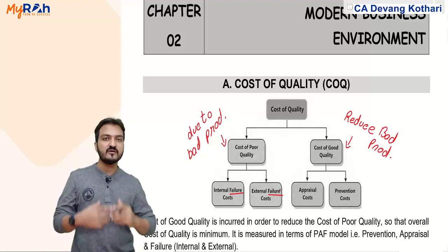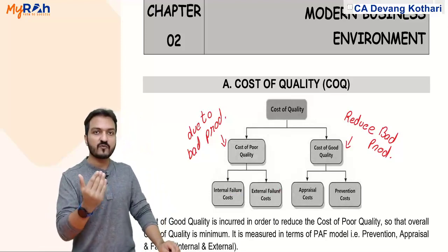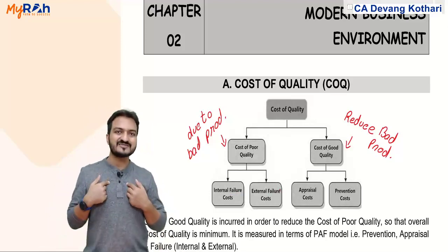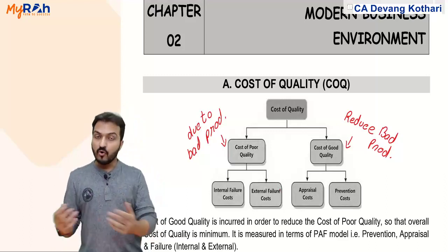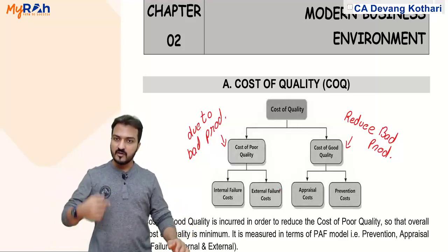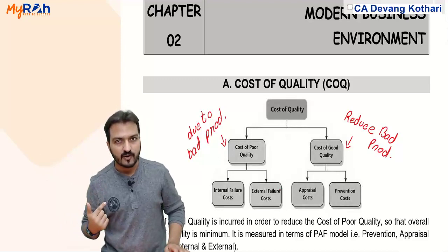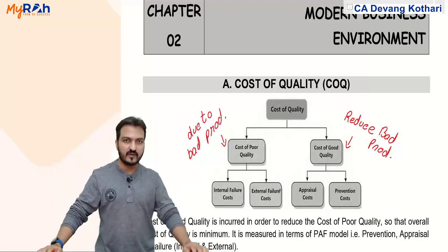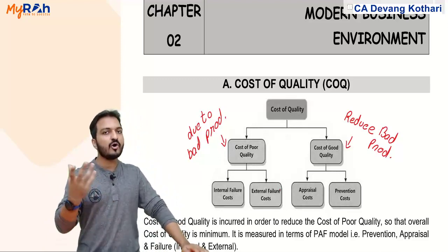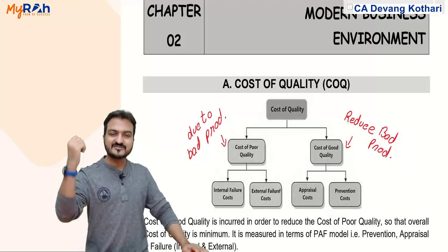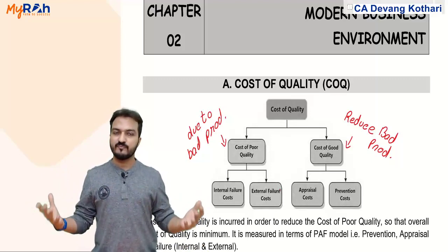Failure means you failed to produce good quality products. Now either you yourself identified the failure, then it is internal failure, or you could not identify the failure, you sold the products to the customer, the customer identified the failure and returned the product. Well, that becomes external failure. So tell me, which is more harmful to the company, internal failure or external failure? Naturally, external failure is more harmful, because in case of external failure, my brand image is also affected.